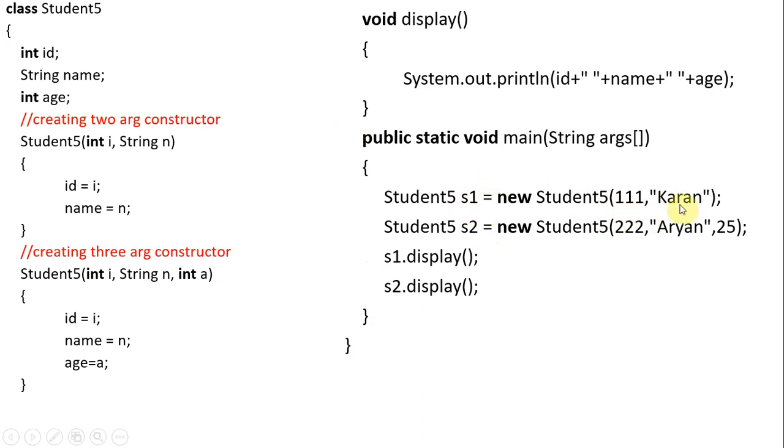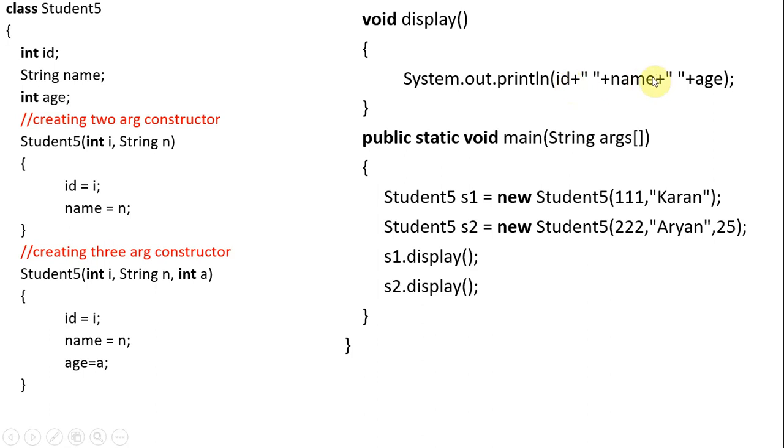So integer char, it will go here. Integer char and integer, it will go here. Okay, if you want to display the data, for S1 you provided this data, so S1.display will display the data. If you pass the data, it will display it.